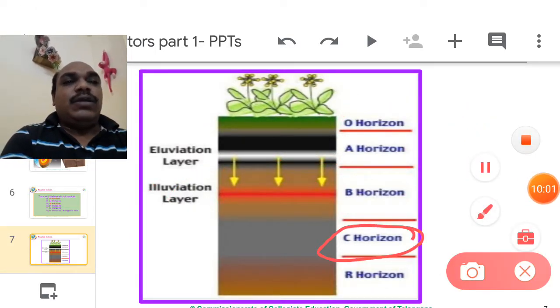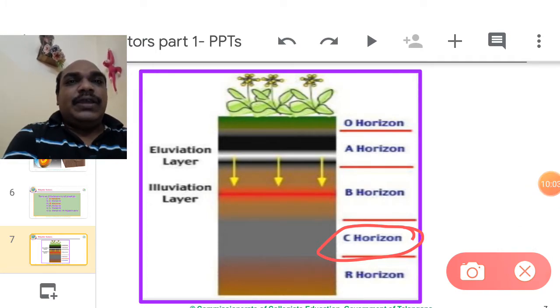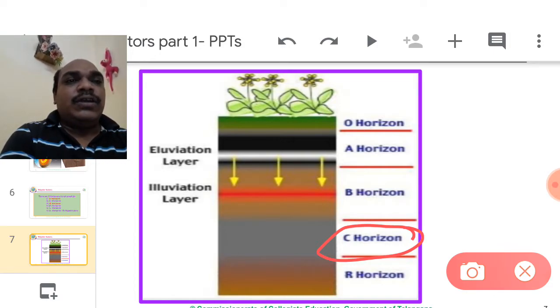Then the C horizon. The C horizon is called the maternal rock zone. So the weathering process is visible. Small and big rocks are visible here. In this zone, water drains a lot, and it is generally considered groundwater. The C zone is considered groundwater. The water is retained in between the maternal rocks. The weathering process is going on here.